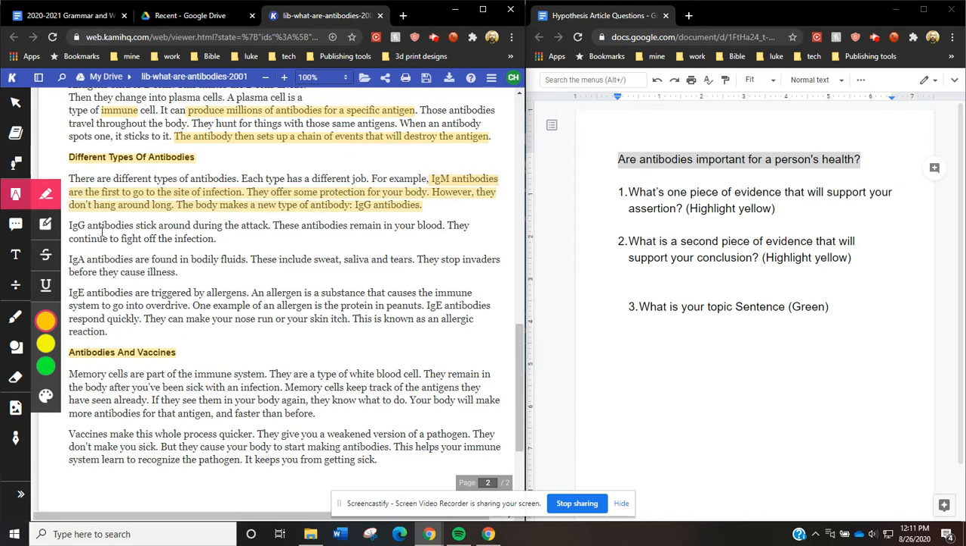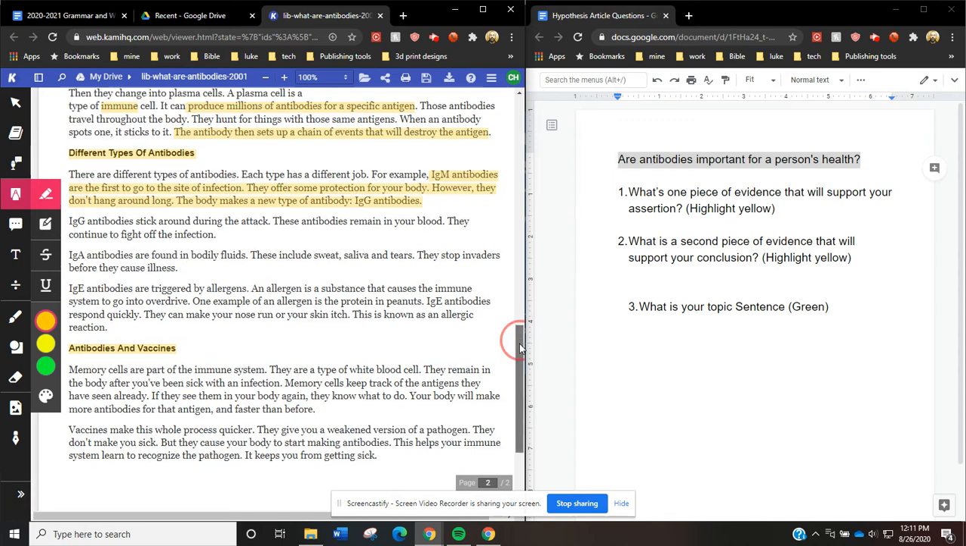Let's keep going. IgG antibodies stick around during the attack. These antibodies remain in your blood. They continue to fight off the infection. IgA antibodies are found in your body fluids. These include sweat, saliva, tears. They stop invaders. Yeah, this is interesting, but this isn't going to help me answer my question. This is just kind of showing where they're at.